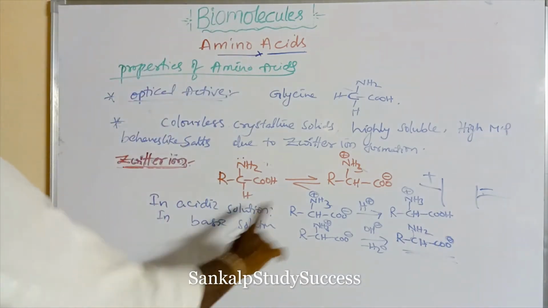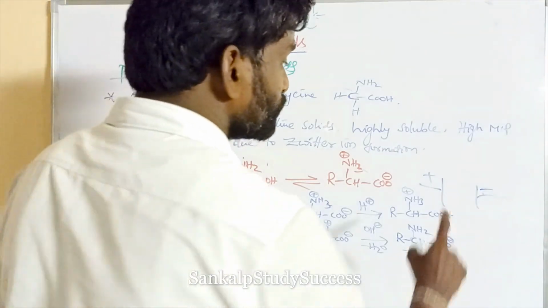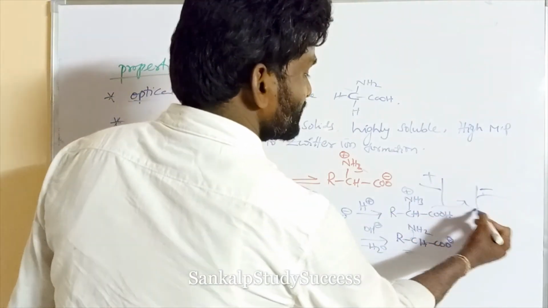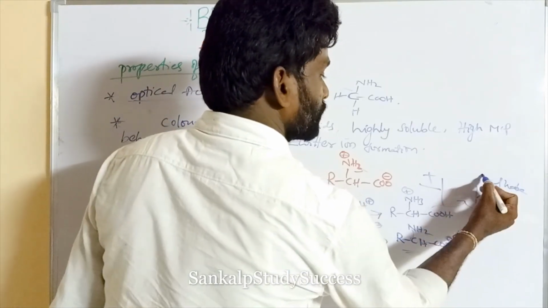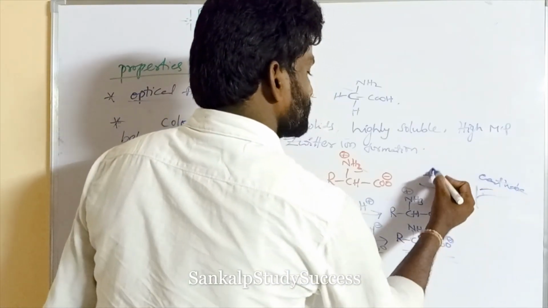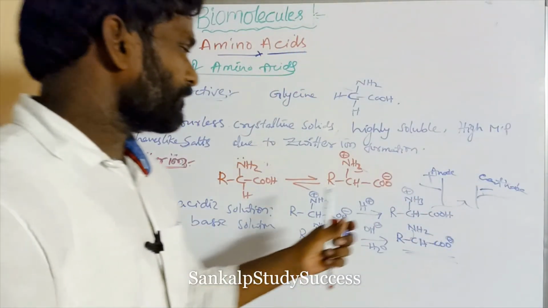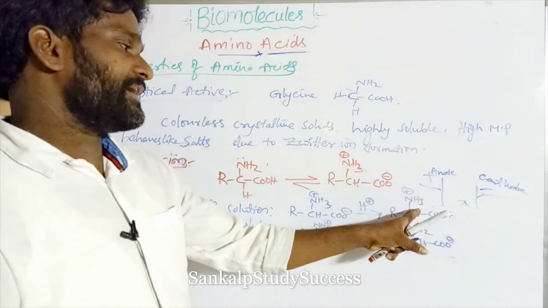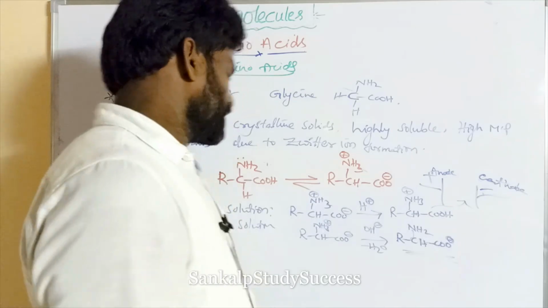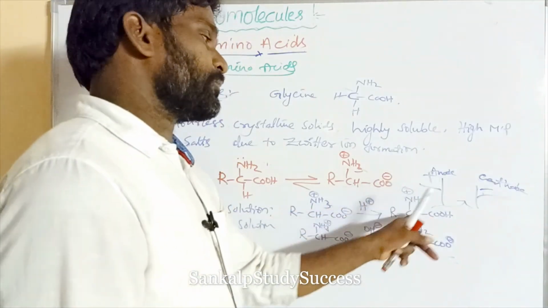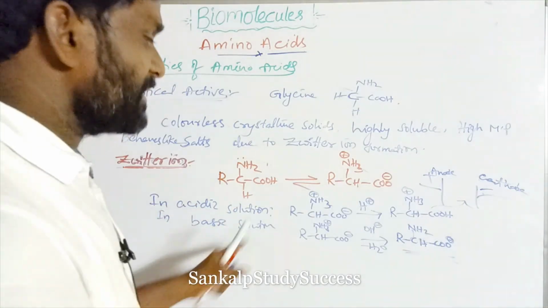Okay, in acidic solution, the positive ions move towards the cathode. Why is this the cathode? We know that negative is said to be the cathode. This is said to be the anode. So in acidic solution, the positive ions move towards the cathode in the presence of an electrical field. Why? Because this positive is attracted by negative.